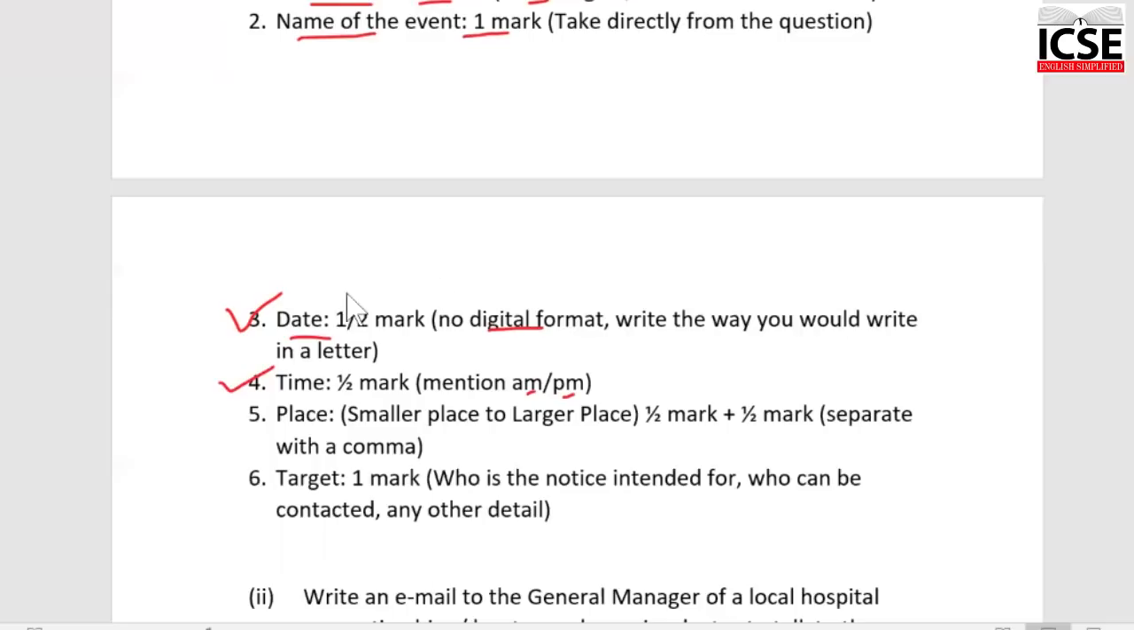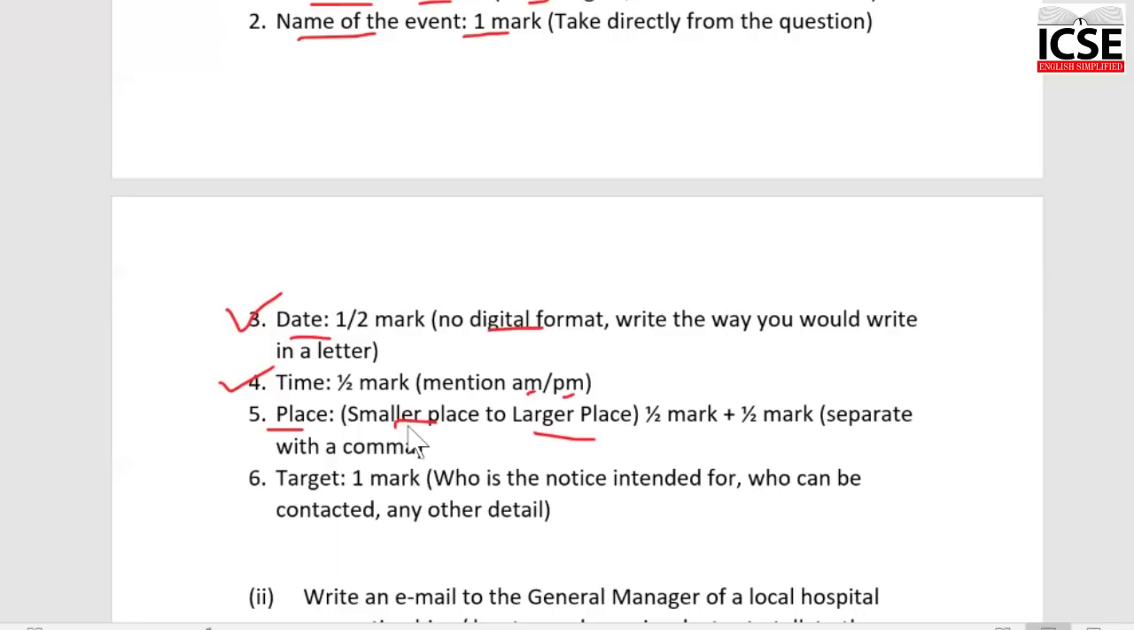The place, next comes the place. This carries 1 mark. The smaller place, put a comma and then mention the larger place in the same order. Do not mix it, do not shuffle it. Half mark for the specific place and half mark for the general place. The smaller to the larger, separated by a comma. Okay, so ideally it should be the name of a hall and the name of your school.